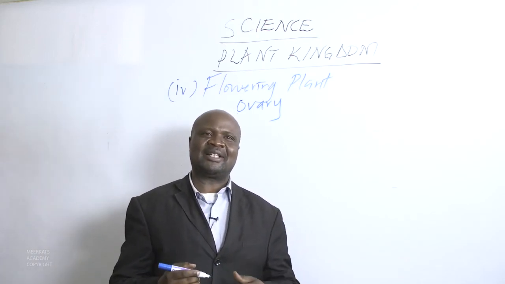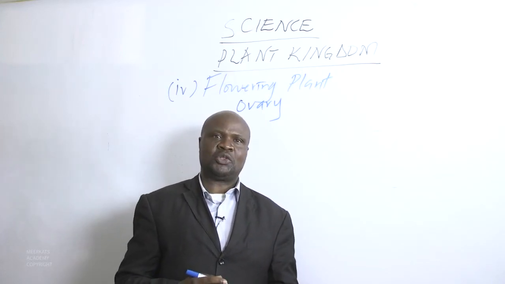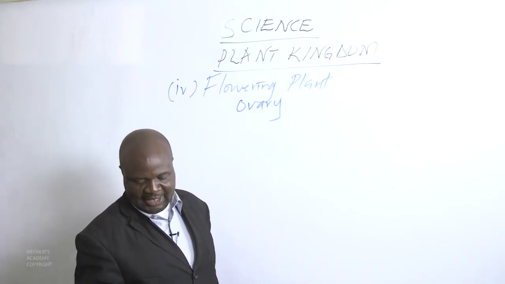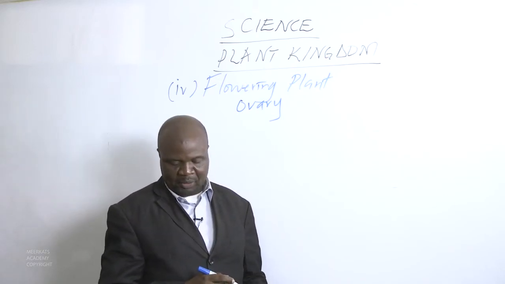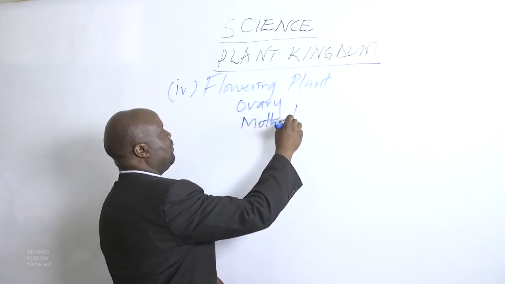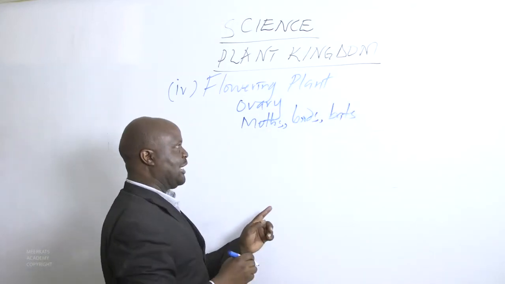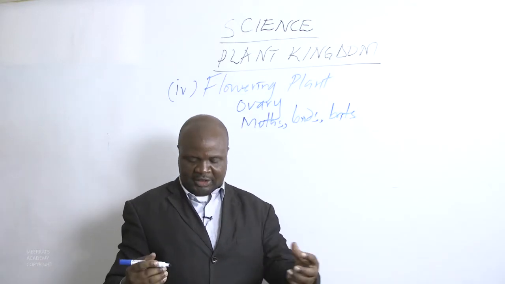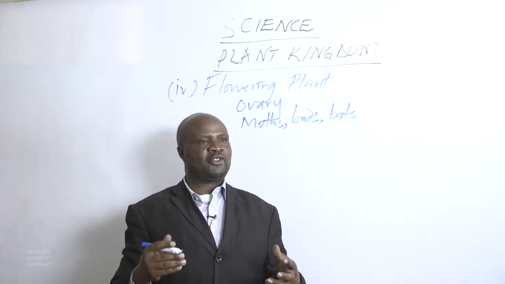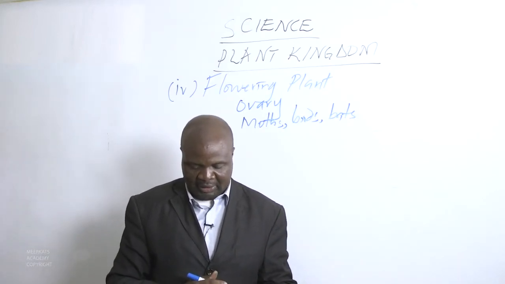Pollinators are some insects which will assist this particular plant to reproduce. They have some kind of smell or perfume, which when released will attract insects or bees to come along, and then the pollinators.